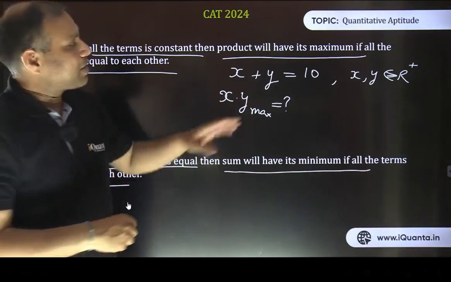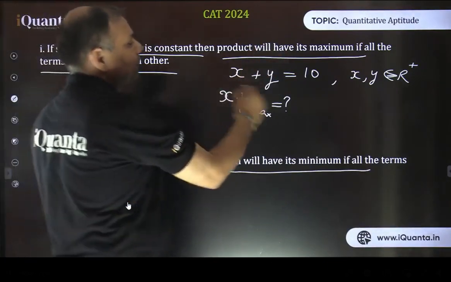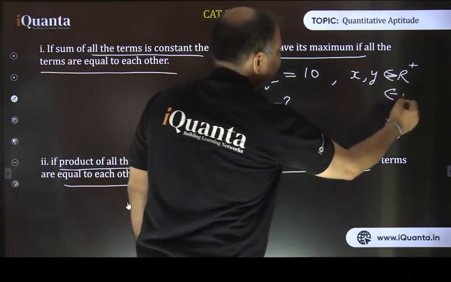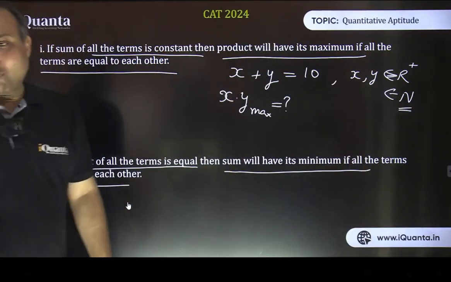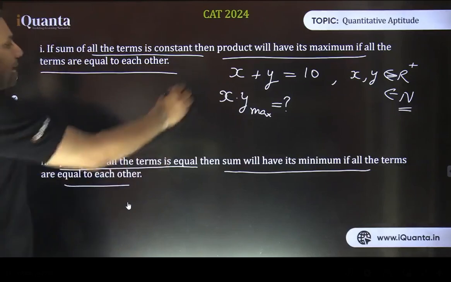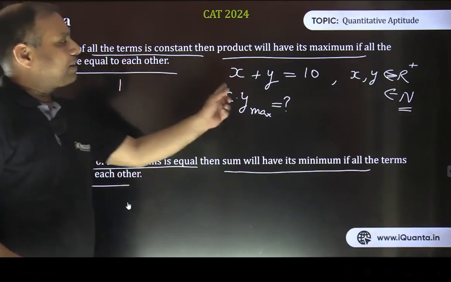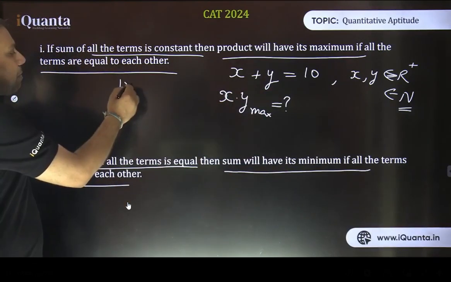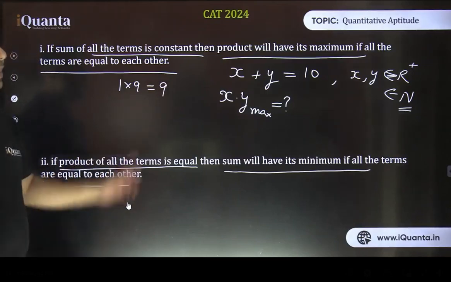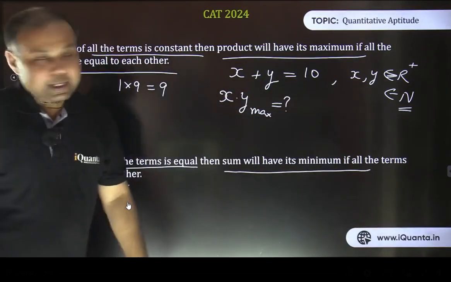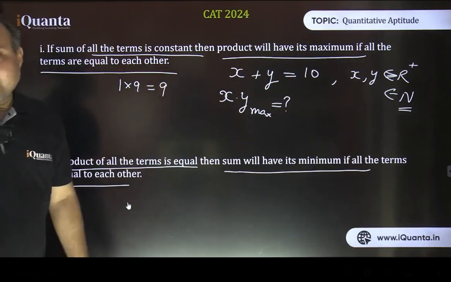That's true. If it is mentioned they are integers, let's take x and y, suppose they are positive integers, natural numbers. So what could have been the values of x and y? The minimum value of x could have been 1. If x is 1, then y would have become 9, so the product is 1 multiplied by 9, that is 9. What is the next value possible?